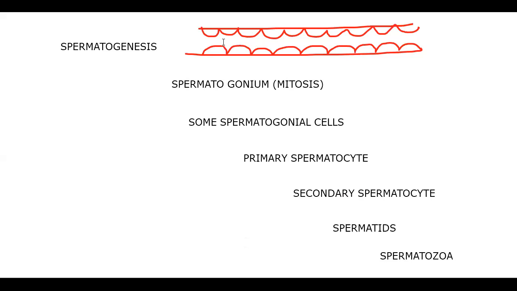I am drawing the seminiferous tubules here. It contains spermatogonium, which undergo mitotic division to form many spermatogonial cells. Some among them start the division. Let's check it out.